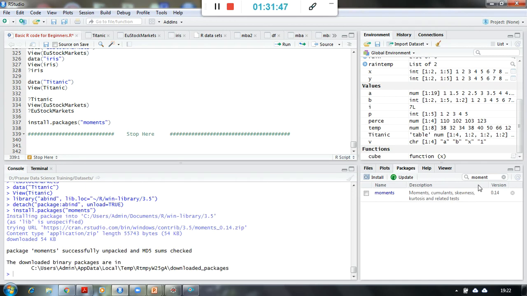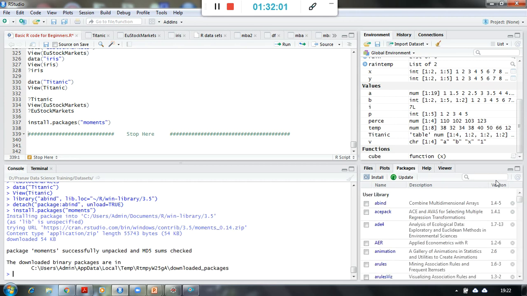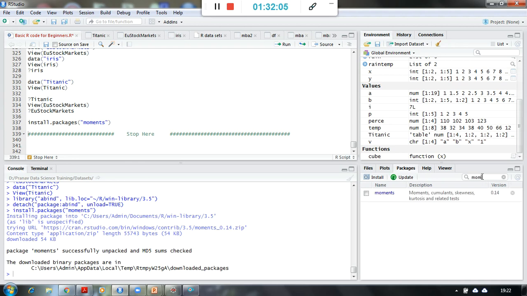Now if I check this moments package, yes, 0.14 only, so probably there is no new version available, and that is why the same version has been installed.